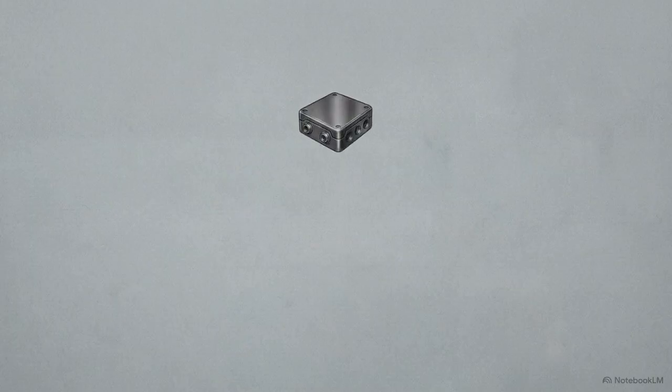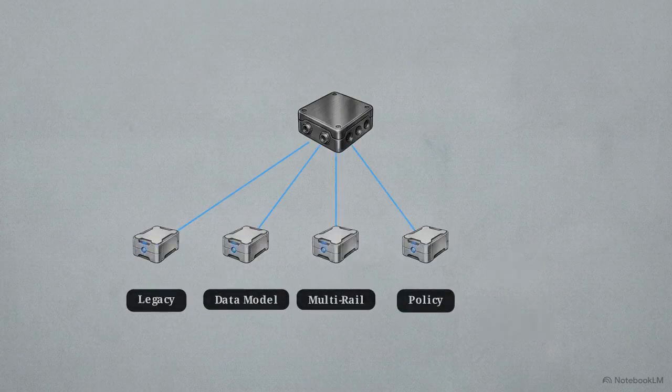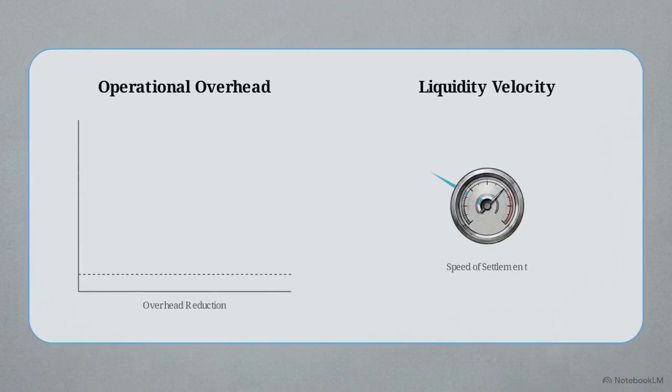You now have a concrete 5-phase plan to transition from monolithic infrastructure to an intelligent multi-rail orchestration system. Implementing this blueprint directly lowers operational overhead and accelerates liquidity velocity across the organization.